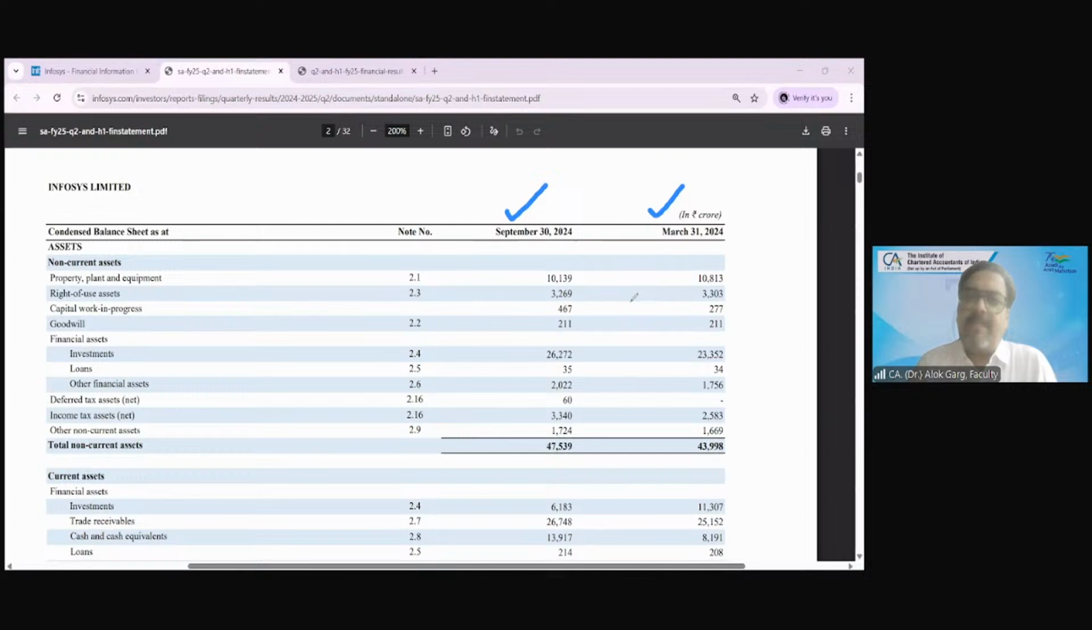Friends, balance sheet numbers are brought down and carried forward or not? Balance sheet balances are carried down and brought forward. CDBF होता है ना, carry down and brought forward. Yes, as on date.